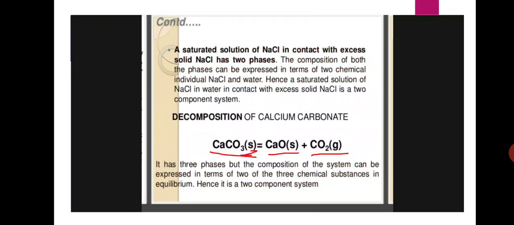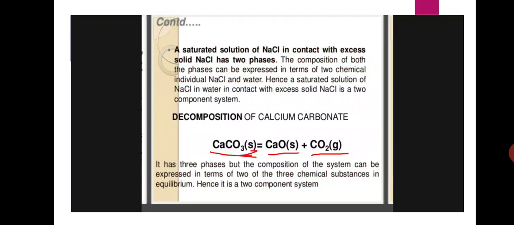For example, a saturated solution of sodium chloride in contact with excess of solid NaCl has two phases. The composition of both the phases can be expressed in terms of two chemical individuals, NaCl and water. So it is a two component system. Next is the decomposition of calcium carbonate.